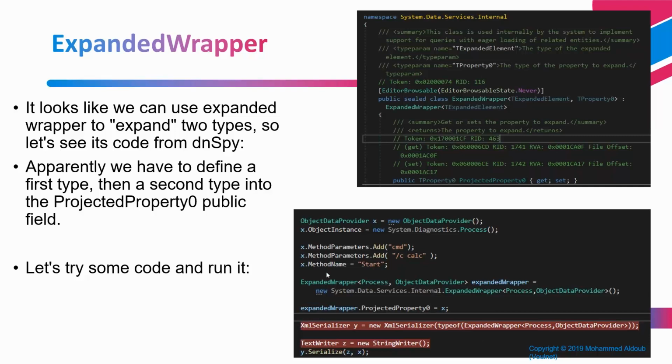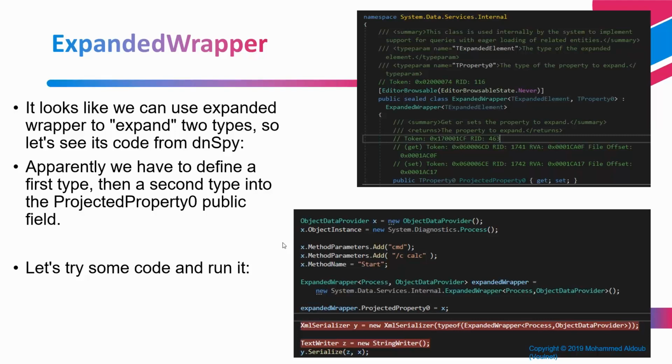So we have the original System.Diagnostics.Process class. We put this one in a bigger box, which is the object data provider, and then we put this one in a different, also bigger box, which is the ExpandedWrapper. So the XML Serializer will open the ExpandedWrapper, and then from inside it will open the object data provider, and then from inside it will open the System.Diagnostics.Process class in order to run our malicious payload.